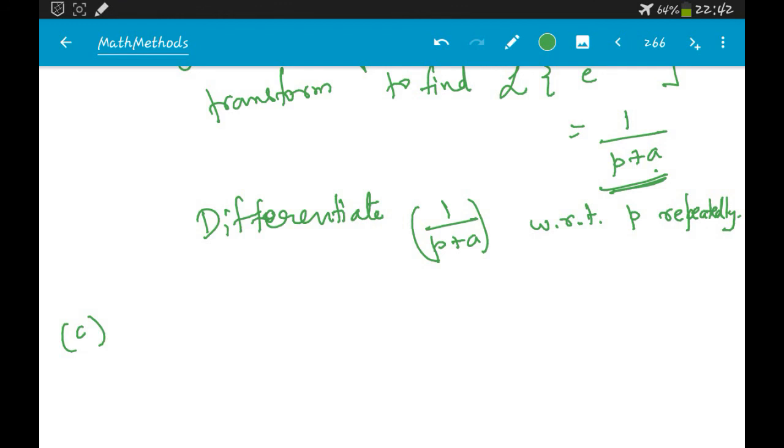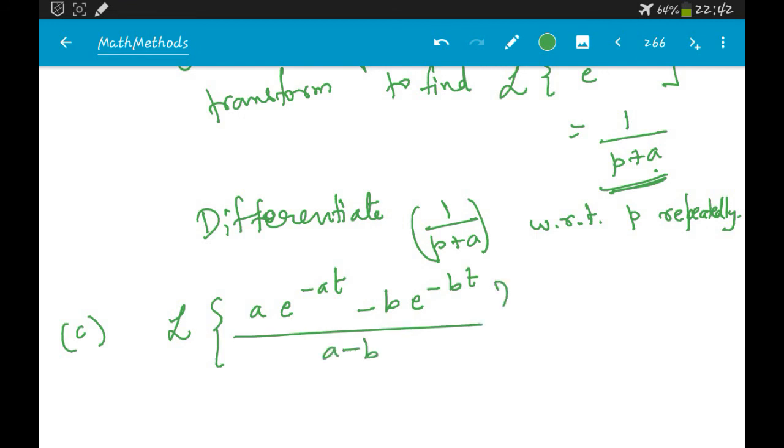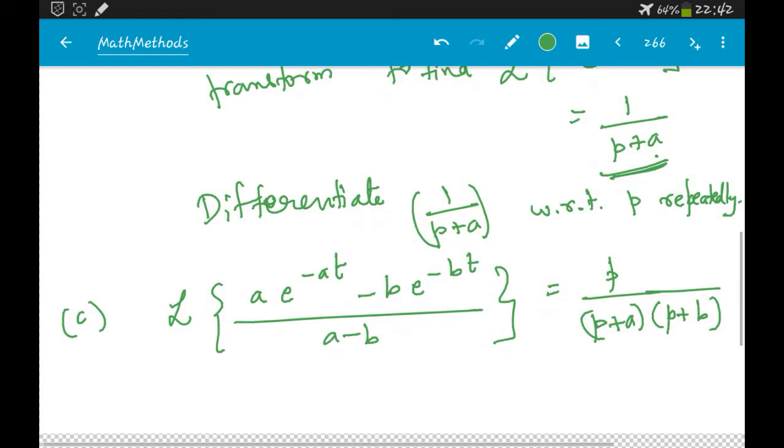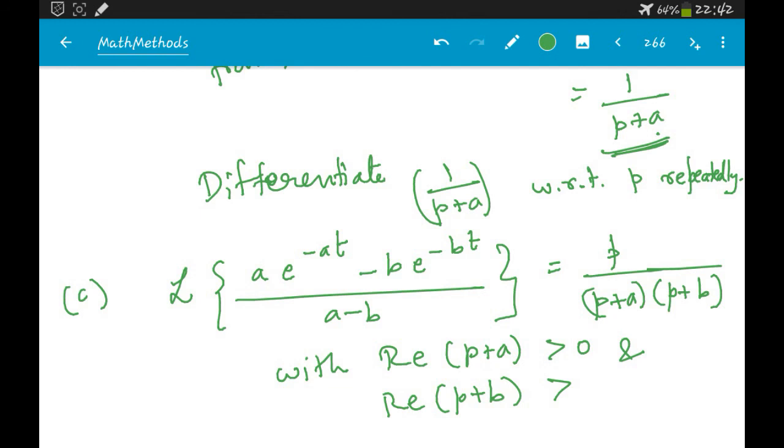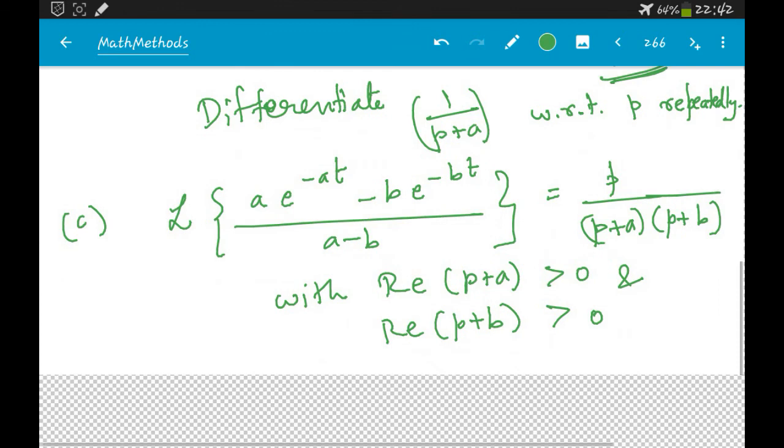And the next one would be L of (a e power minus at minus b e power minus bt) by (a minus b) is equal to p by (p plus a) into (p plus b), with real of p plus a greater than 0 and real of p plus b also greater than 0. Okay, so these are your problems.